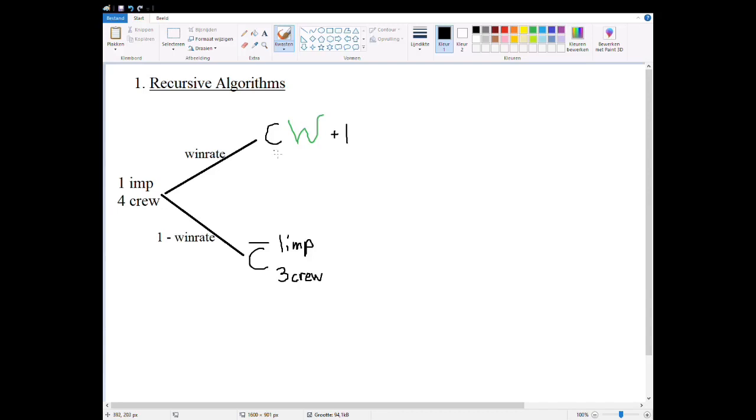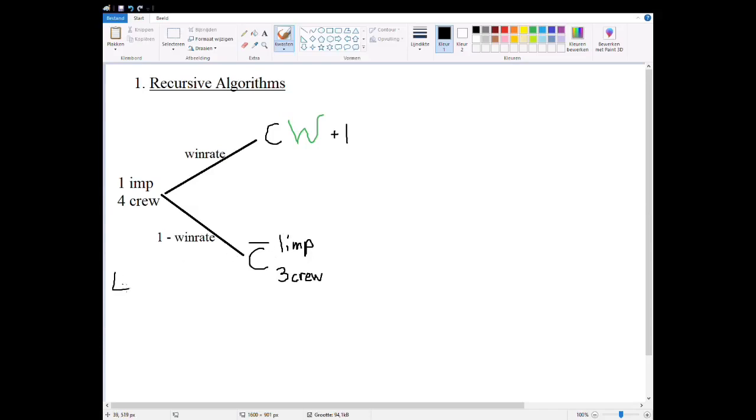So if you vote correctly, then you win because you throw out the imposter. And so we'll just give this a number of +1, an EV of +1. And if you lose, well, then you have 1 imposter and 3 crewmates. And so this was the problem with just using a break even, is that what we win is very clear, we win the game. Our reward is very clear, we win the game. But the risk is not very clear because we don't lose a game, but we also don't win it yet. We just lost one of our crew.